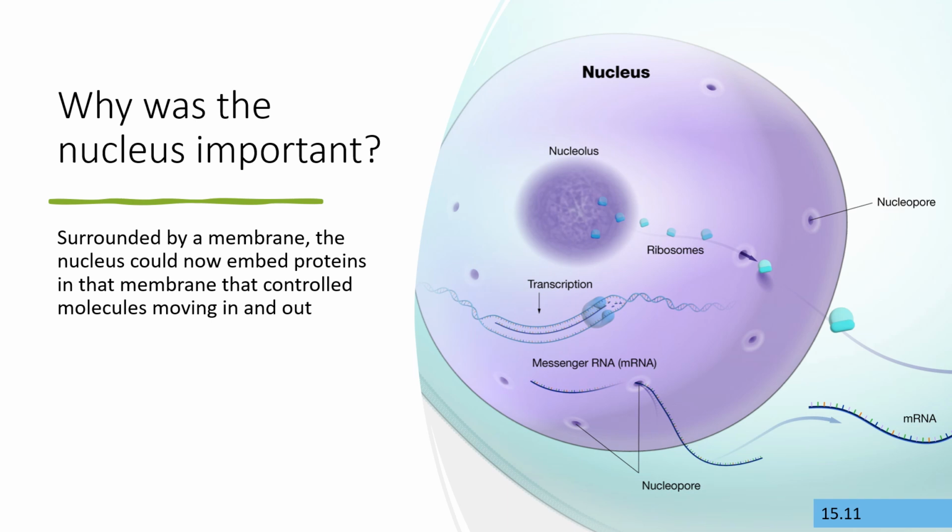So what is the significance of the evolution of the nucleus in eukaryotes? Because the nucleus is surrounded by a membrane, similar to the plasma membrane of the cell itself, the genetic material is more protected. The membrane allows the nucleus to control what molecules move into or out of it, and what comes in contact with the genetic material.